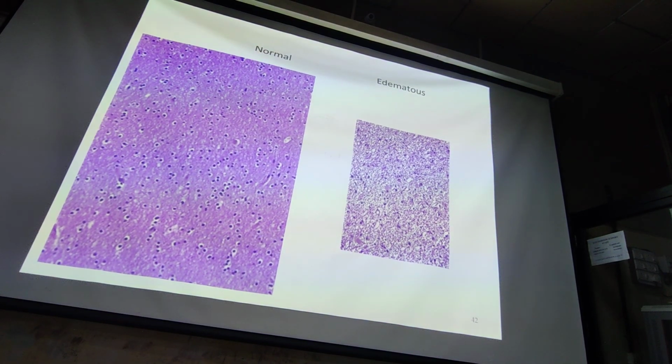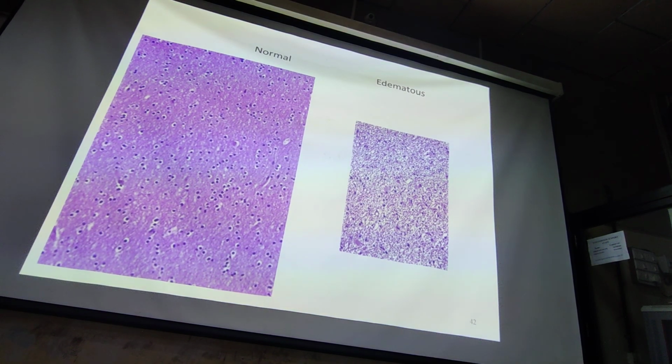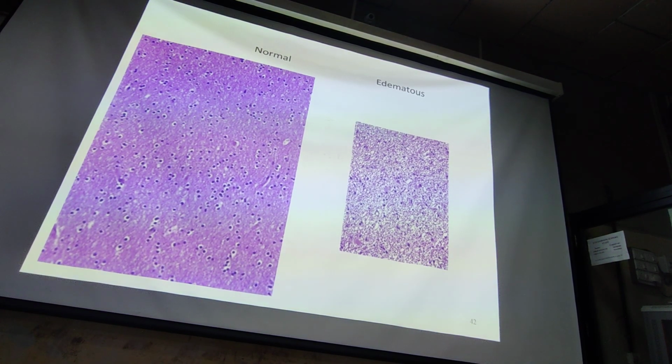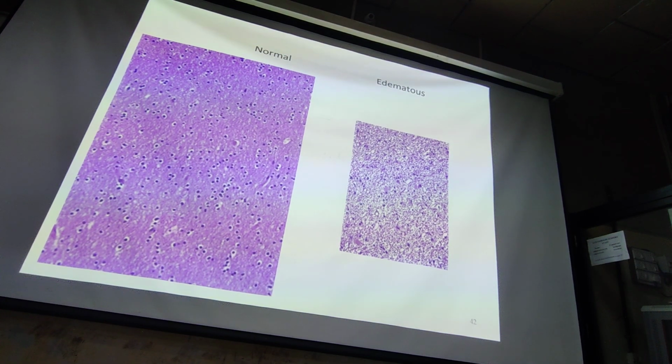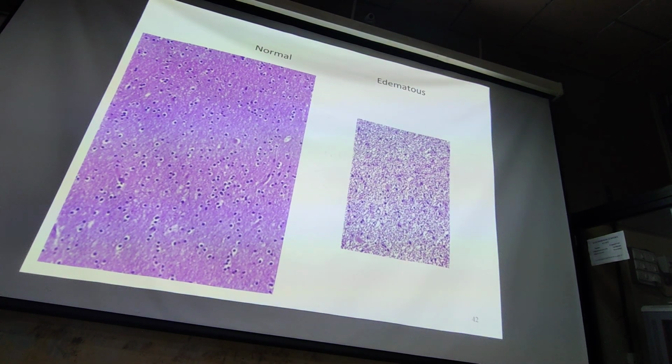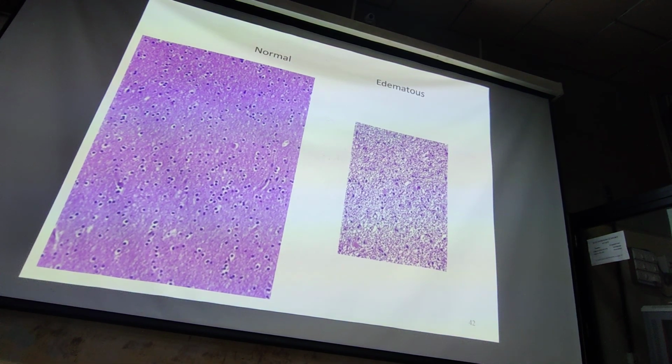Microscopic appearance. To the left is normal. On the right side you can see the presence of collection of fluid. You can see the difference. Edema.